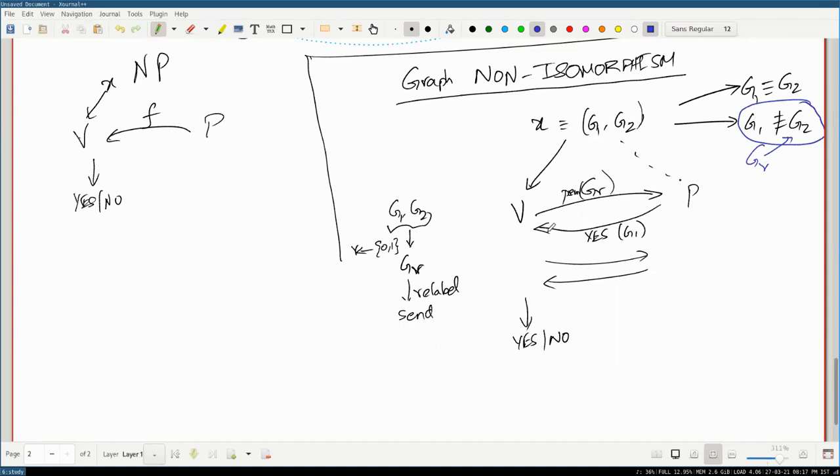And the prover will just tell that back. And every time the prover will get the answer right. But if you look at the first case, it will get GR, but now the prover just has 3 graphs that are all the same. And there is no way for the prover to know which one the verifier picked, right? The verifier could have picked G1 and given GR, or it could have picked G2 and given GR. And the prover cannot actually tell which one the verifier picked, and therefore has no choice but to make a guess. It has to, just to not lose face, just guess yes, no, at random.